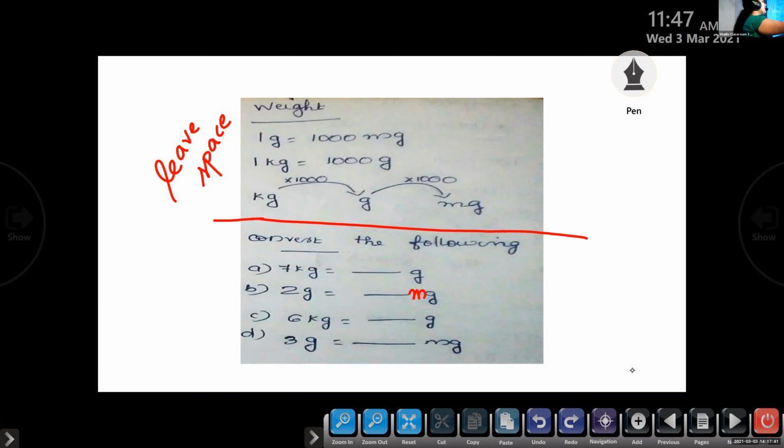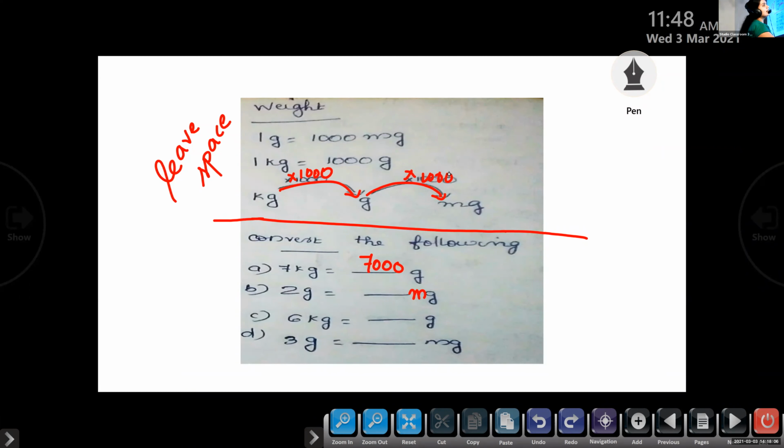Naila, please unmute and tell me. First question answer: 7 kilograms is equal to dash grams. 7000 grams. Very good, because 1 kilogram is equal to 1000 grams. So to convert from kilogram to gram, you have to multiply by 1000. And to convert from gram to milligram, you have to multiply by 1000.